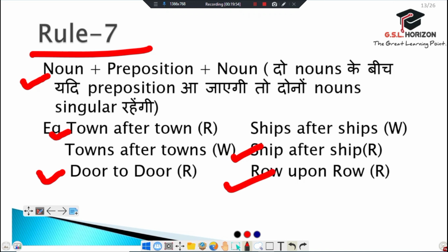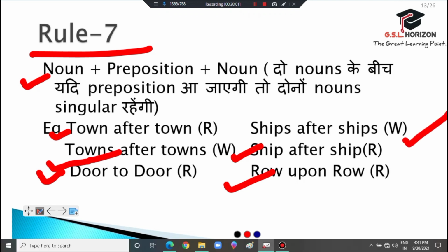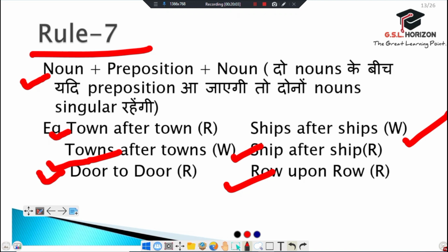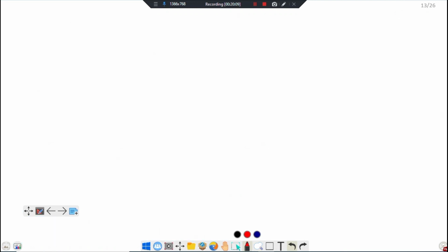This is the right one. We can't use it like towns after towns or ships after ships.